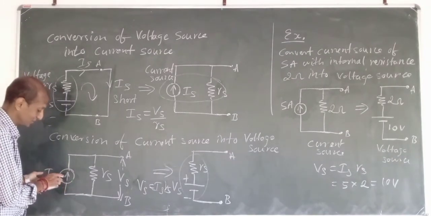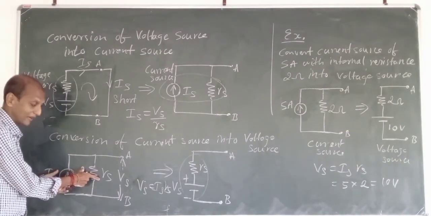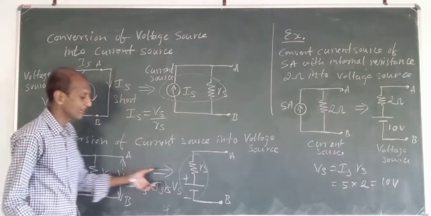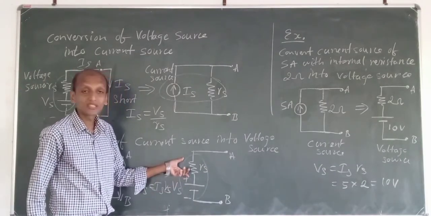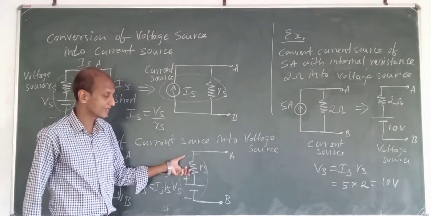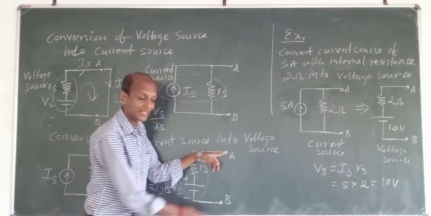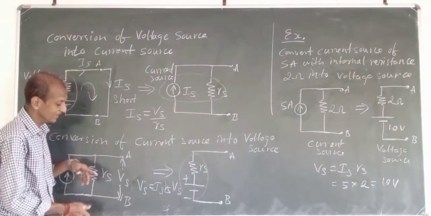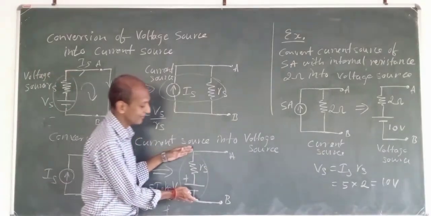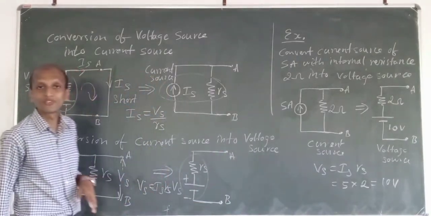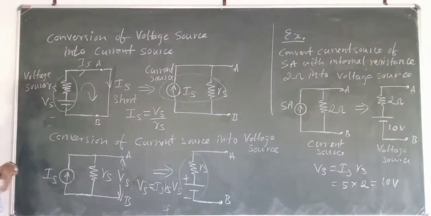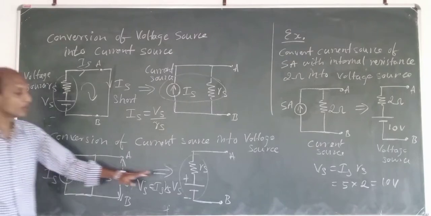Here we have this current source with parallel internal resistance. Here we have this voltage source which comes in series with what? Internal resistance, and these 2 points A and B are the same as these 2 points. So here we have this voltage Vs, which will appear across the load. Fine? Yes. So this is how we will be converting the current source into what? A voltage source.